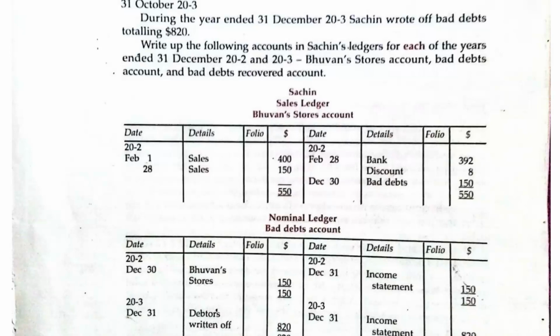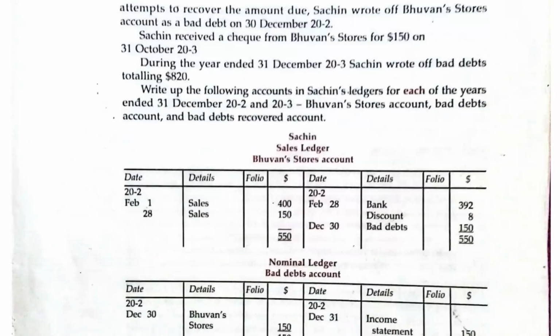Number one, we are showing Bavans Store's account. We sold to him goods worth $400, isn't it? That's what the question read. So if you sold to him, in Bavans' ledger account, the sales ledger, you will debit his account with $400 worth of goods.